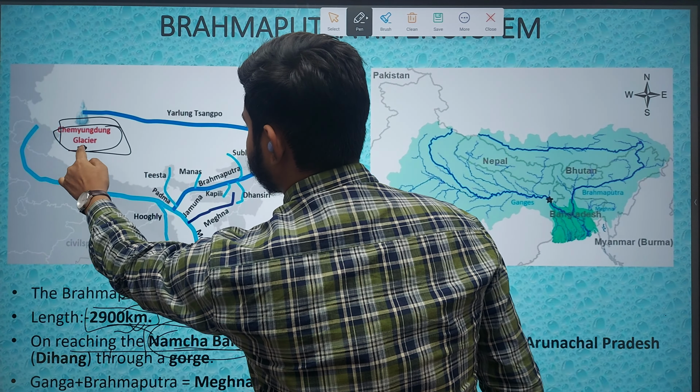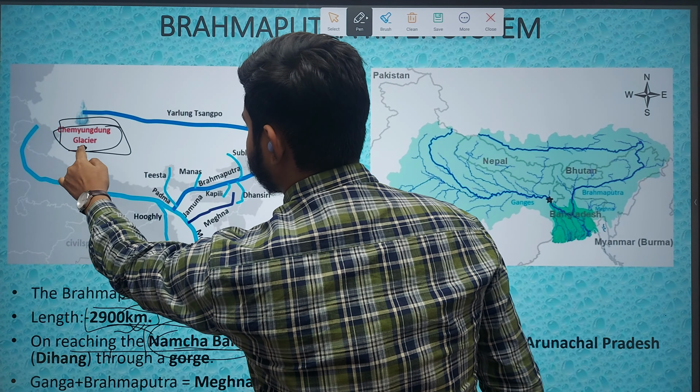On reaching Namcha Barwa, which is in Arunachal Pradesh, it takes a U-turn. First it was moving in this direction, and at Namcha Barwa it takes a U-turn and enters India in Arunachal Pradesh. At which point does the Brahmaputra river take a U-turn? At this place, Namcha Barwa. I hope this much is clear to you.